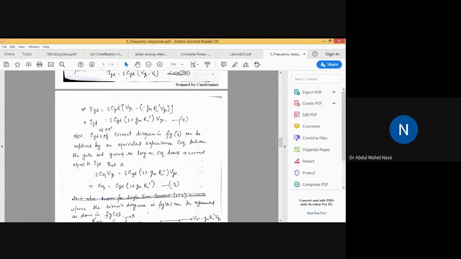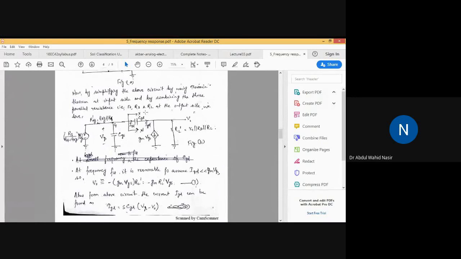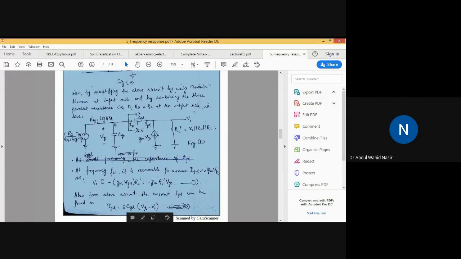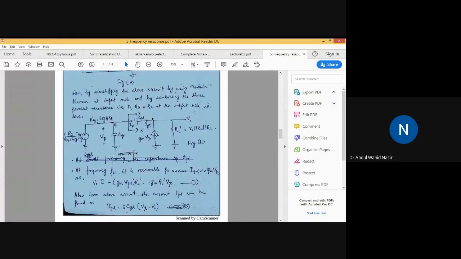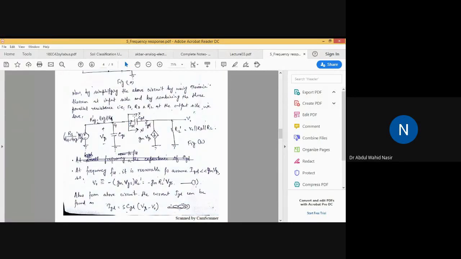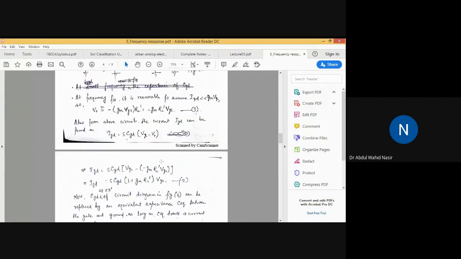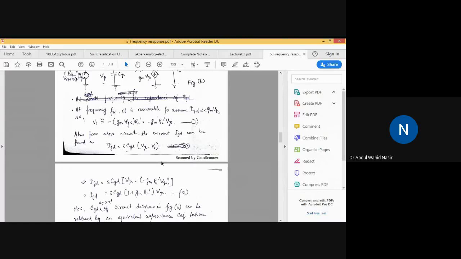So now the CGD at XX dash, circuit diagram of the figure B, you can see. This XX dash is just used to show that this part of the circuit that we're seeing, this one, is not a part of the circuit. It is just a representation to indicate some part of the circuit.